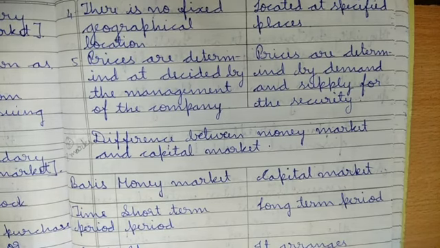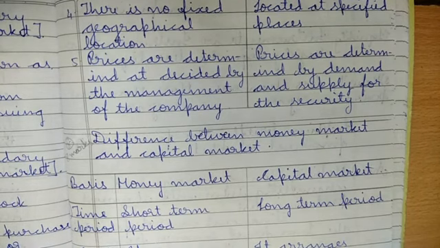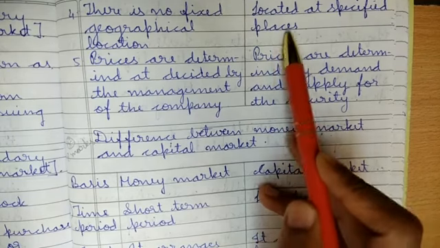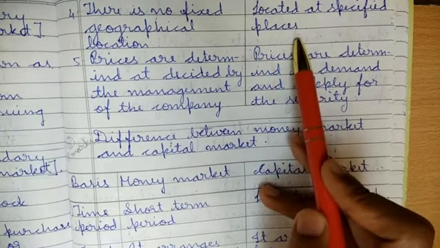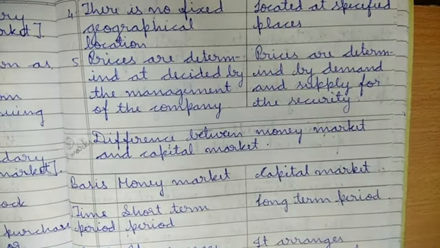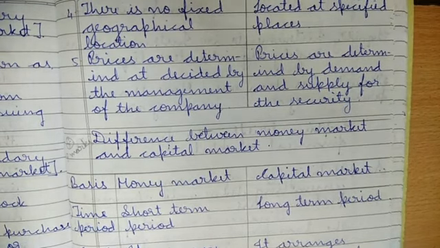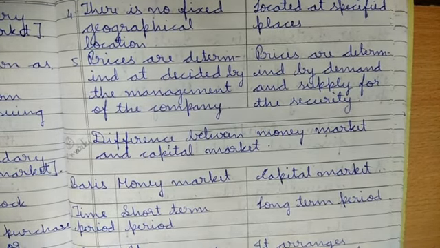Or sometimes no showrooms exist, or if you want to buy an original brand from the showroom only, it will be very far. So there is no fixed geographical location. In secondary market, you are located at specified places. Many of the people buy the second hand goods because they are getting them at a less price.